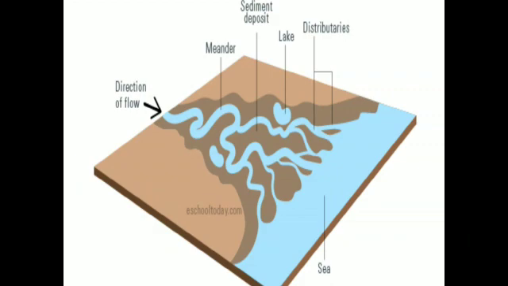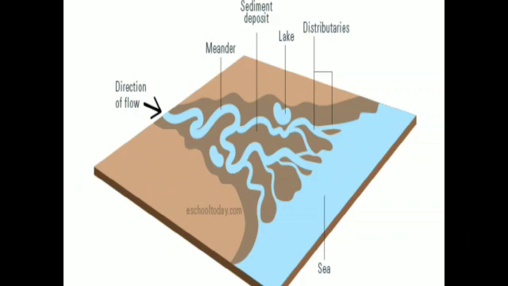Next, we discussed weathering and erosion. Then we discussed the working of running water, that is river, and the various stages of a river. In the young stage, the river is usually small and flows down steep slopes with lots of energy.